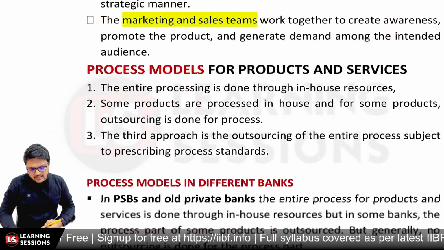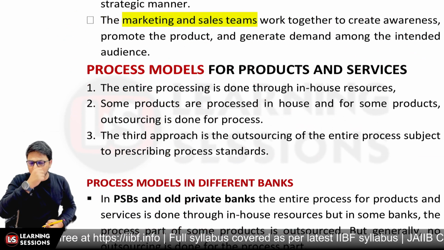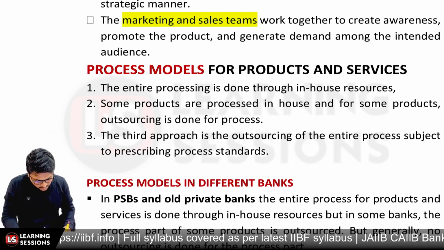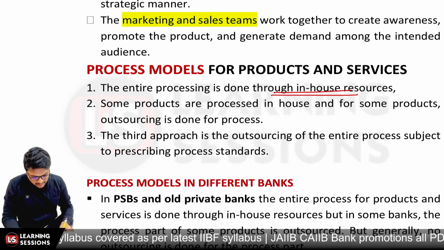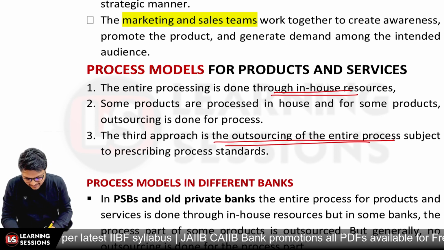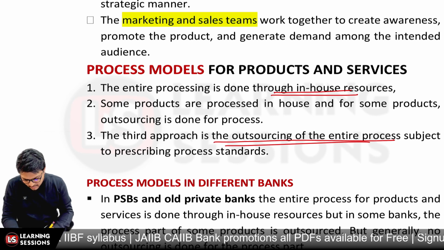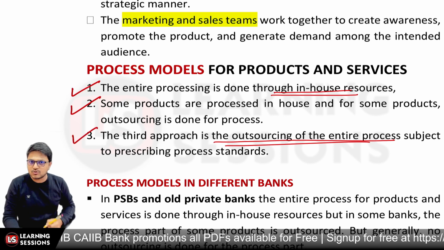Now let's understand the process models for products and services. Either all the services are in-house, or some of the services are in-house and some are outsourced, or the entire process is outsourced. So there are three particular models: in-house, partial outsourcing, and total outsourcing, right?